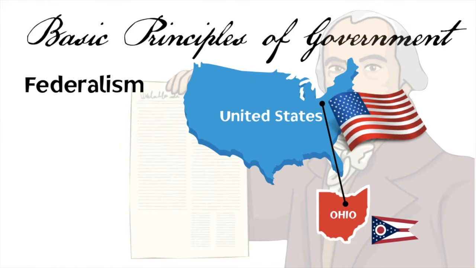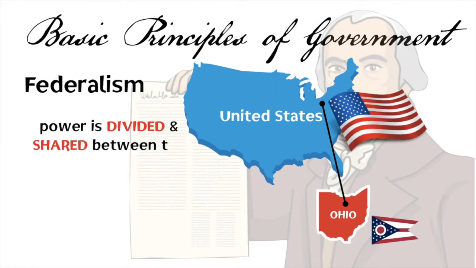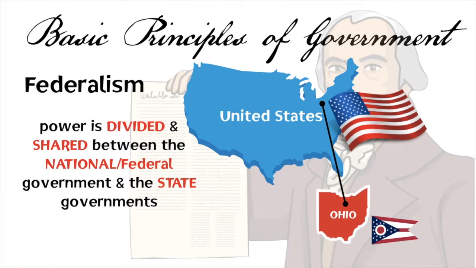Let's start with federalism, which is one of the very important parts of the United States government because it divides the power of the government between a national or federal government and a state and local government. So when the Constitution was written, we are shifting from the Articles of Confederation, where there was a central government and a state government, but where the state government had the majority of the power, and the central government was extremely weak and had very little power. As we learned, that didn't really work well for the United States under the Articles, and the Articles failed, and the Constitution is going to replace it.